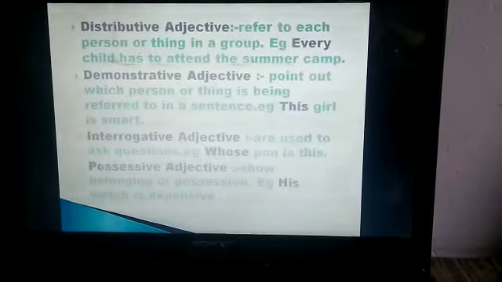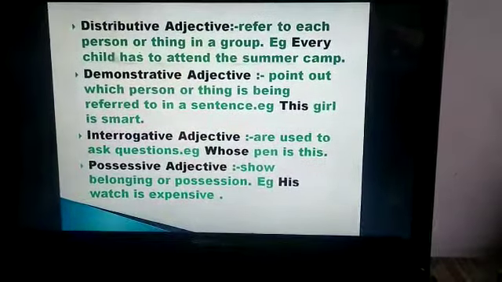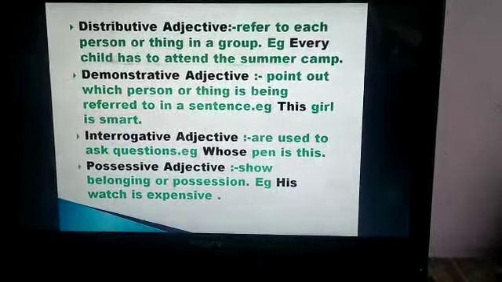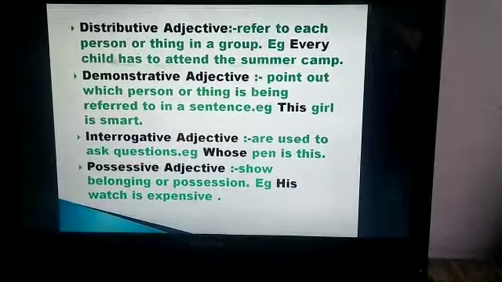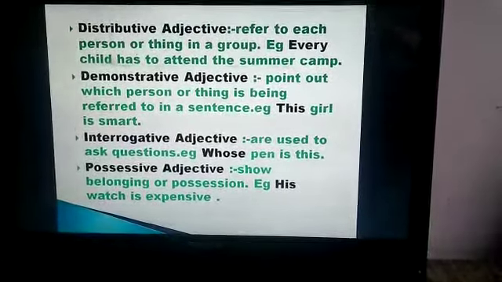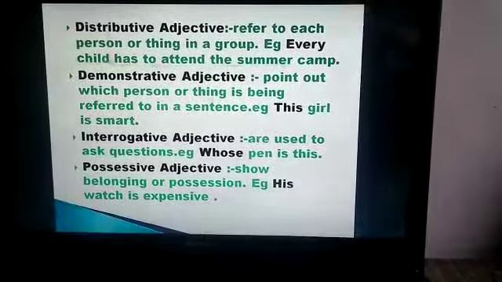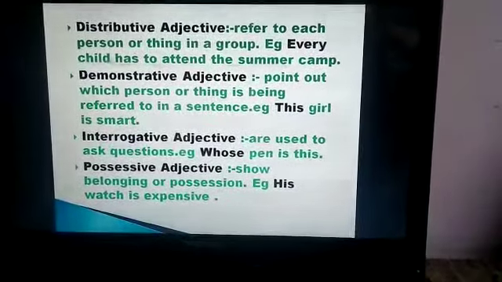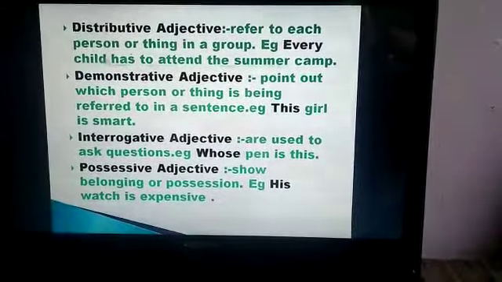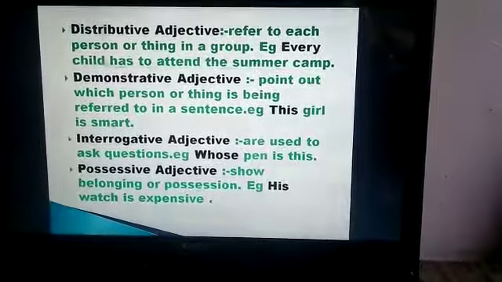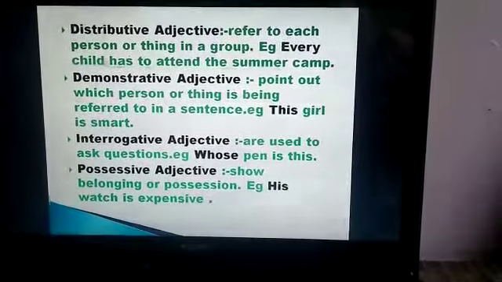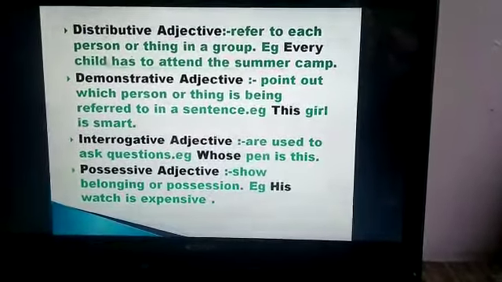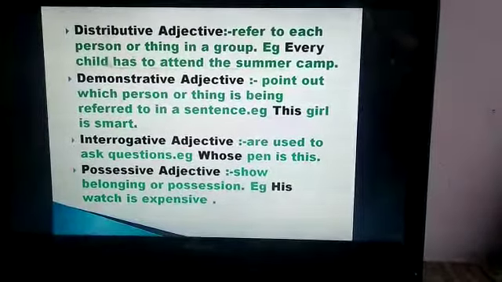Now come to the next category, that is distributive adjective. As the name tells, it is distribute. Okay, it refers to each person or thing in a group. Example, every child has to attend the summer camp. Now every is the distributive adjective here.